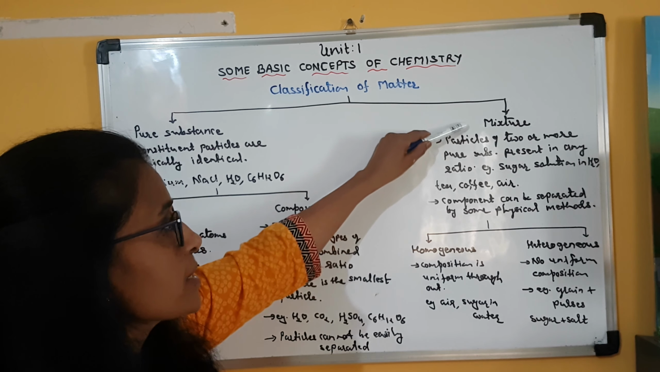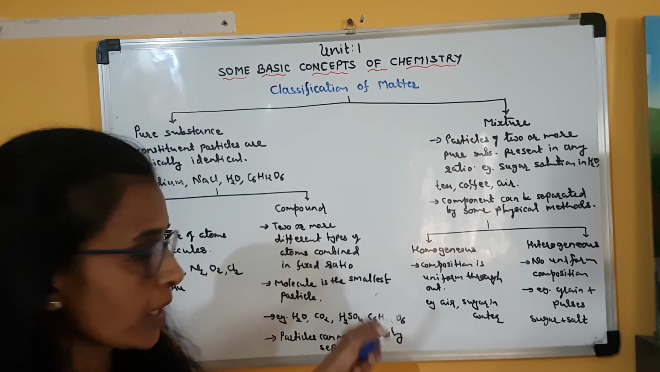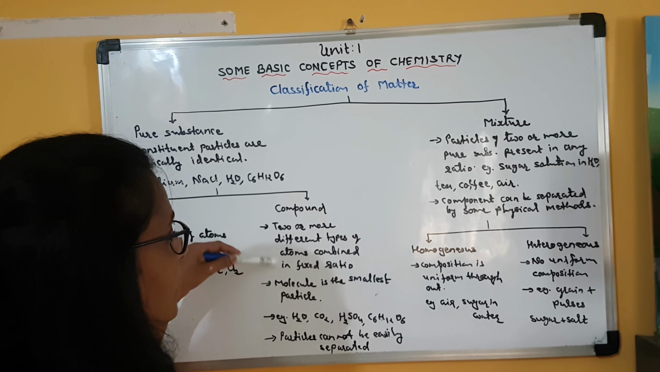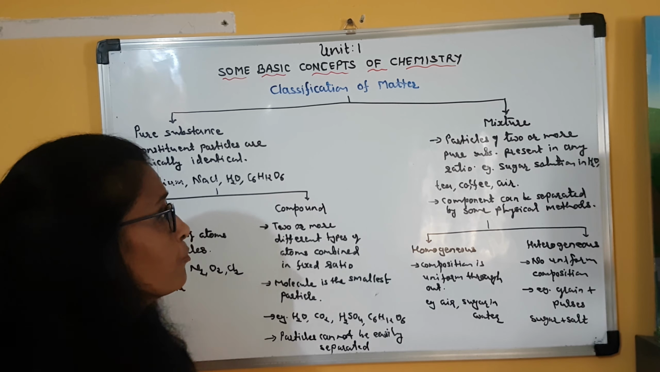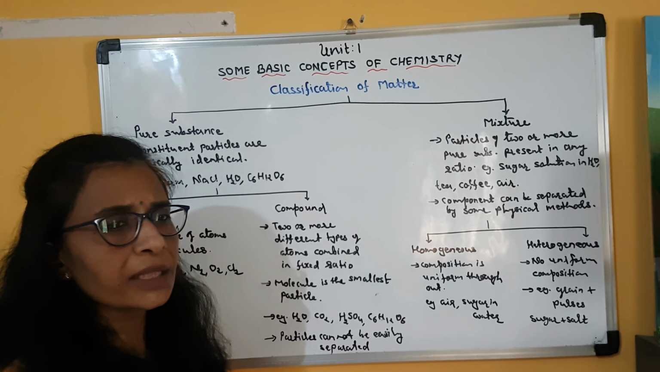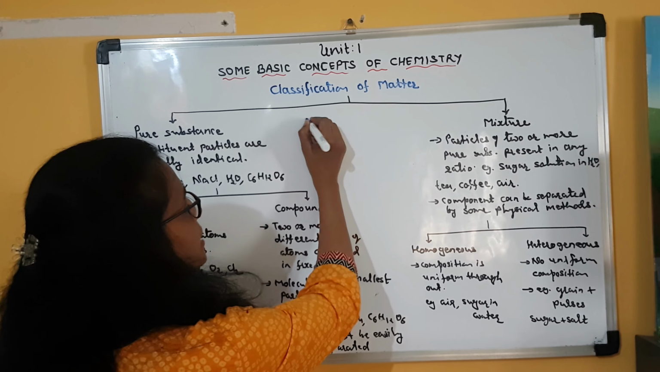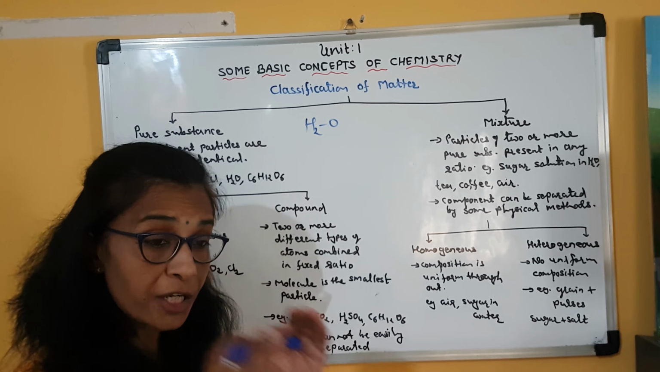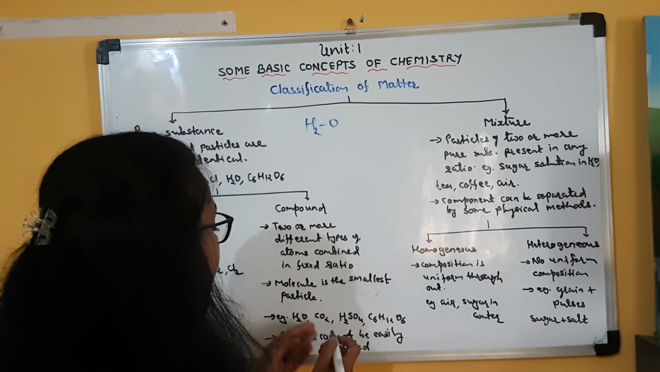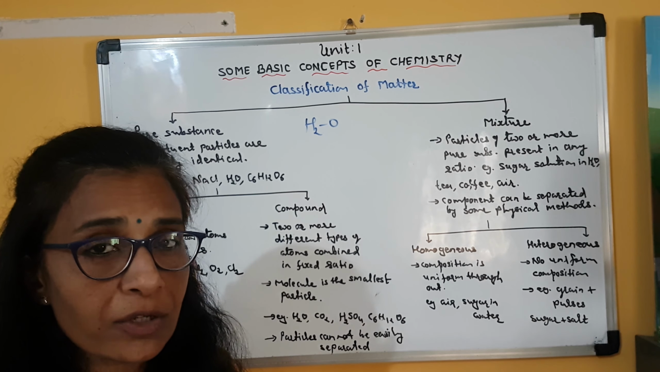Compound can be considered as a mixture, but a mixture cannot be considered as a compound. Clear? Here the particles are present in a fixed ratio. For example, water. You take a sample of water from anywhere, it always contains two hydrogen atoms combined with one oxygen atom. So this ratio is fixed. Clear? Carbon dioxide, in that one carbon atom is attached to two oxygen atoms.